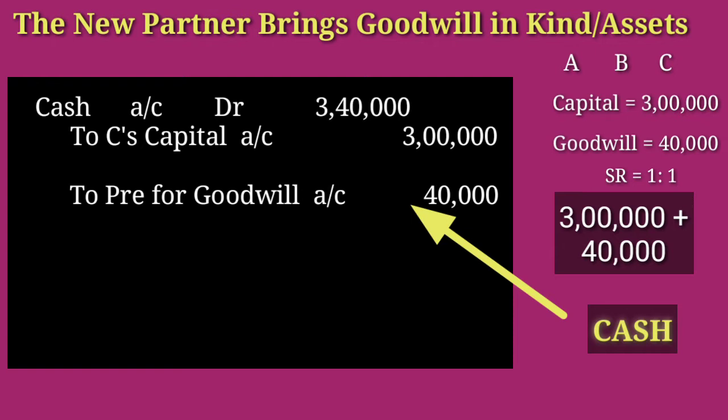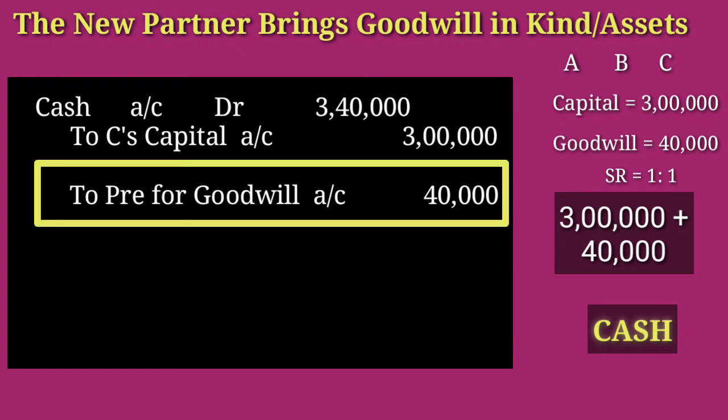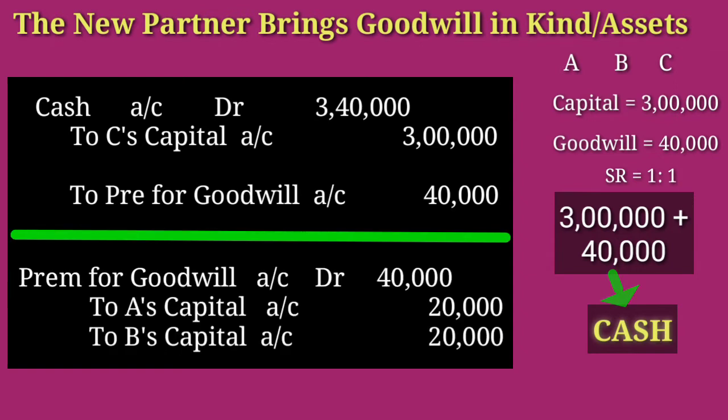And this premium for goodwill 40,000 we have to distribute to the sacrificing partners' capital accounts. Then we can make a journal entry: premium for goodwill account debit 40,000 to A's capital account 20,000, to B's capital account 20,000. That we already know from the last video.